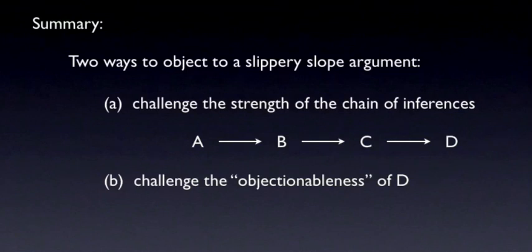Now second, you can also challenge a slippery slope argument by challenging the objectionableness of whatever lies at the end of the chain. If it's not obvious to the intended audience that this is actually a bad thing, then the argument will fail to persuade, regardless of how slippery the slope may be.